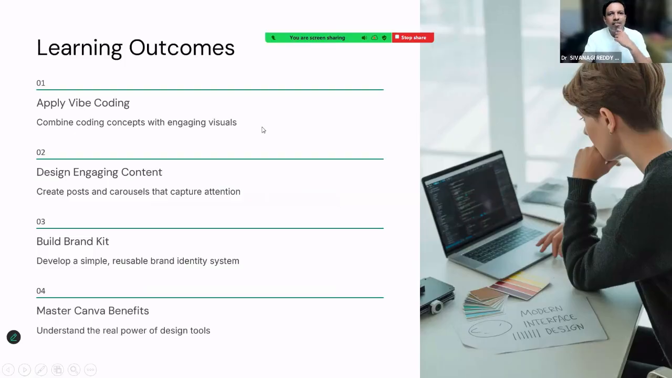So what we are expecting from this webinar is vibe coding. Anybody can do it. Just if you know how to ask in a normal way, AI will code and give our design. Small video games, memory games, designs also. Then designing engaging content by using Canva for maybe your WhatsApp or maybe for your YouTube channel. Those things you can do, and brand kit you can build, and we will see what are the major benefits and what we can do with Canva apart from just design.